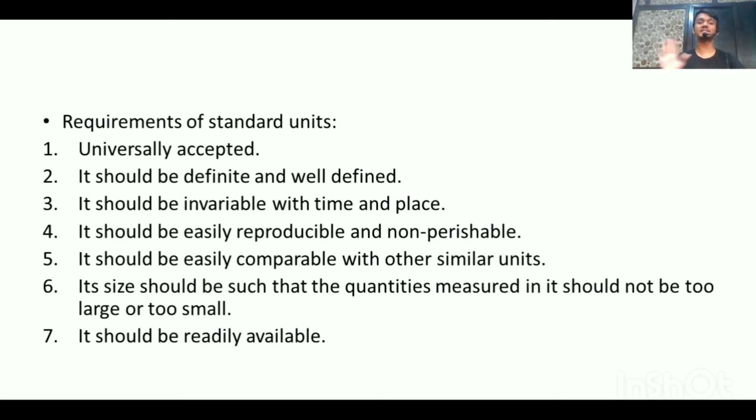It should be easily reproducible and non-perishable. Like we are manufacturing plastic rulers, and many other things for measurement, like measuring tape. This won't perish. We are going to produce it. For measuring weight, we use weighing scales, electronic weighing scales. So the units are not going to vanish suddenly, and they're easily reproducible.